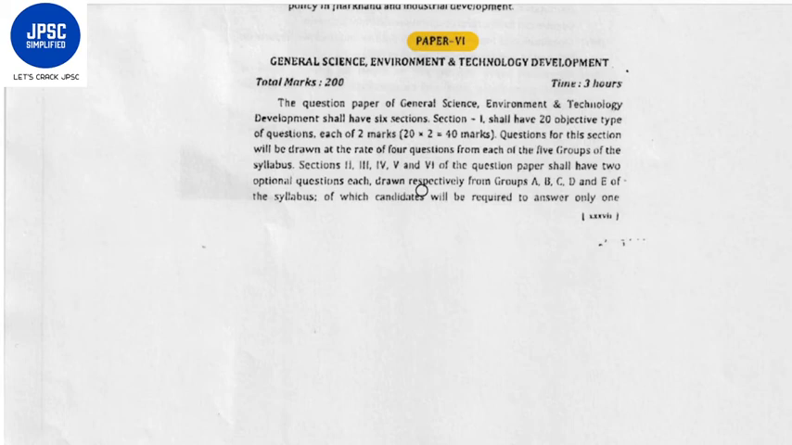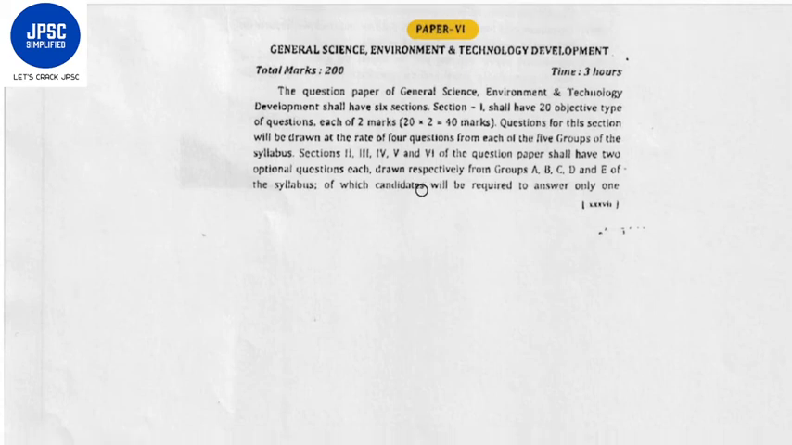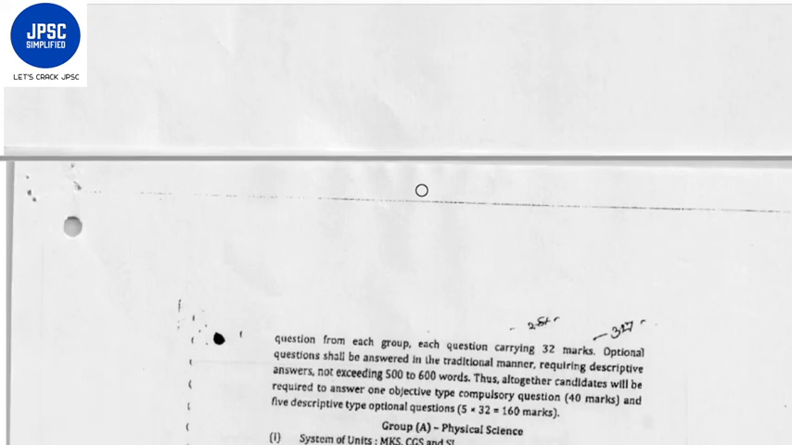You will be asked four objective type questions from each subsection and two subjective type questions from each subsection, and you have to answer five questions, that is, one question from each subsection. Each subjective type question will carry 32 marks, so a total of 160 marks. And the objective type questions will have 40 marks.